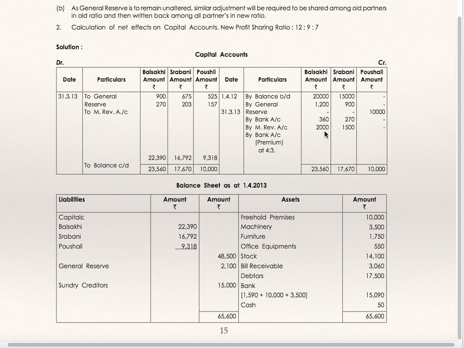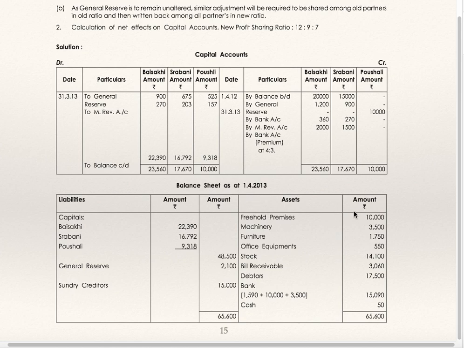By bank 2000 and 1500: goodwill brought in by the new partner will be shared by the old partners in the sacrifice ratio, 4 is to 3. In this case, the sacrifice ratio and old ratio are the same. The entry is bank account debit to Baishakhi and Shravani, 4 is to 3. This is balance carried down.